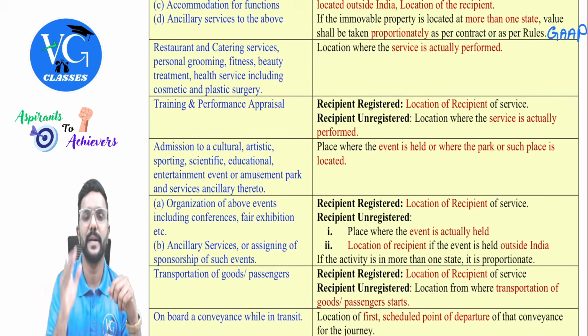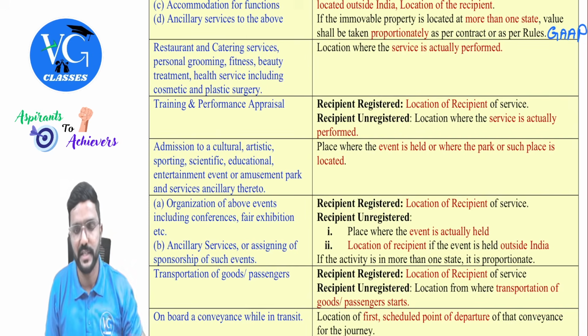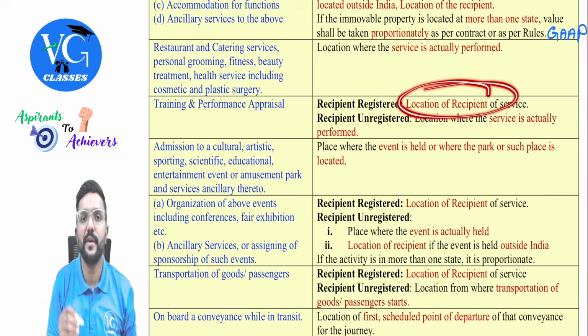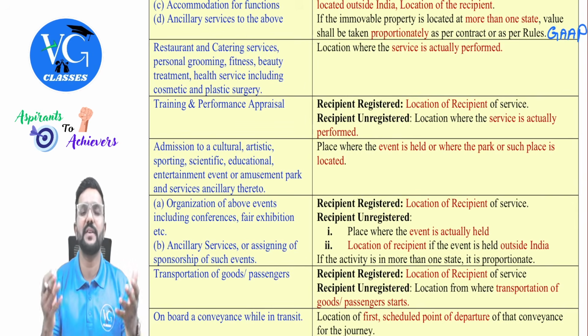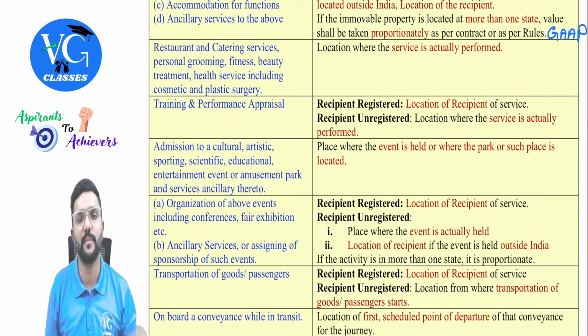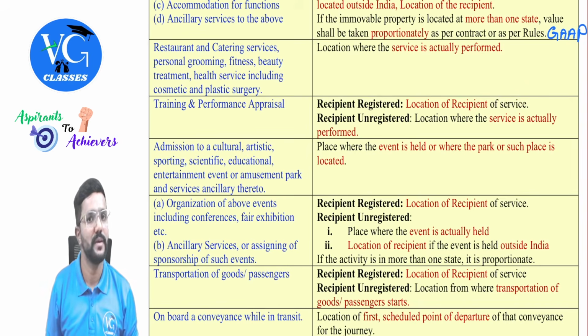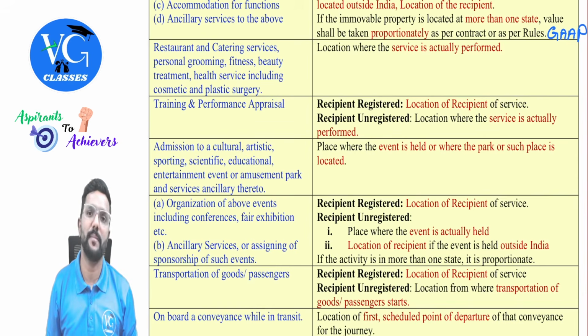Now, what is the place of supply depends on whether you are registered or not. Assume you are a recipient who is registered under GST. Then wherever you are registered, that is the place of supply. Assume you are registered in Rajasthan only. So that is the place of supply. No, sir, you are not registered. You are still a small supplier. In that case, wherever the service is actually performed, that is the place of supply. So I have performed the service in Rajasthan. That is the place of supply.